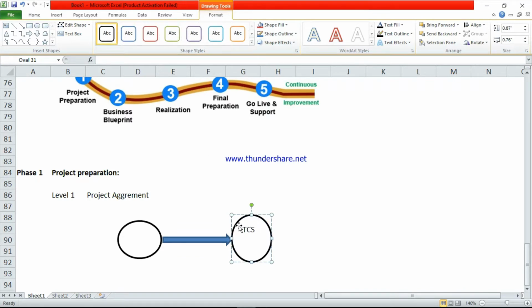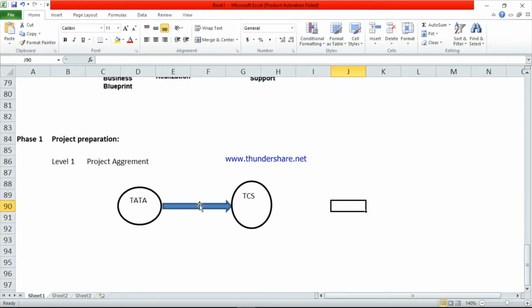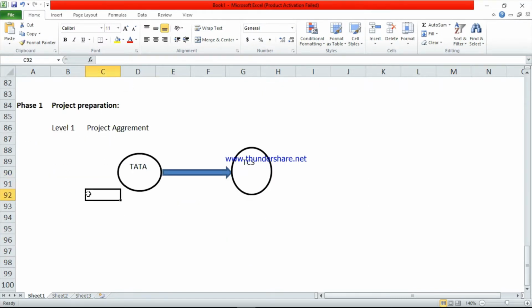So this is the TCS and this one is the Tata Group. So TCS is doing an implementation project for Tata. First they will make the project agreement. Project agreement means it contains